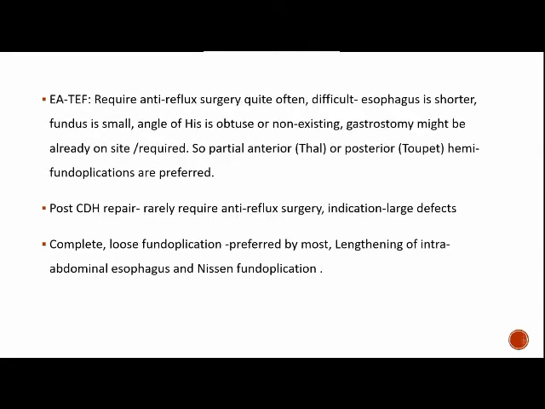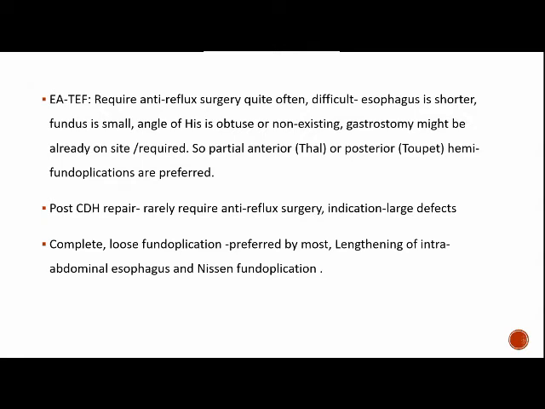In special conditions like esophageal atresia with tracheoesophageal fistula, they require anti-reflux surgeries quite often, but surgery is very difficult in such cases because the esophagus is shorter, the fundus is small, the angle of His is obtuse or non-existing, and a gastrostomy might be present at the site or required during surgery. So partial fundoplications are preferred in such cases.